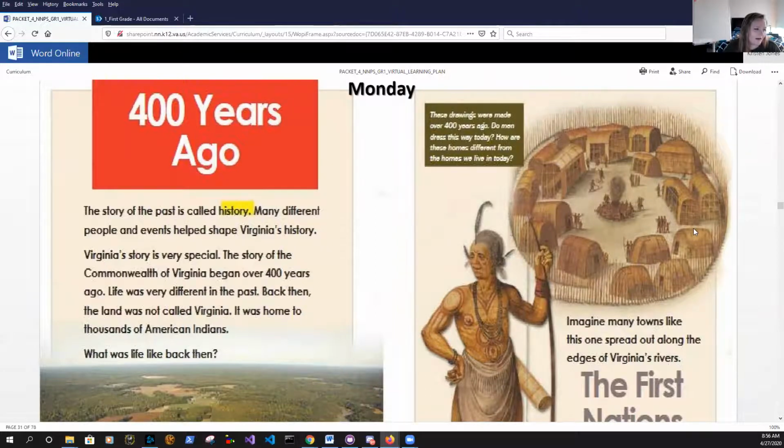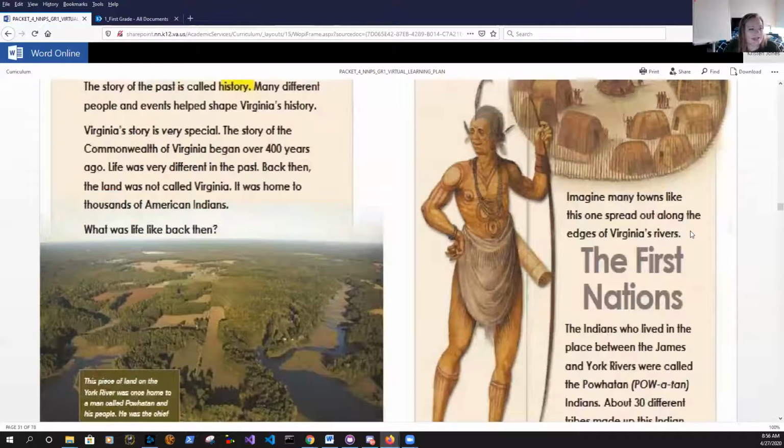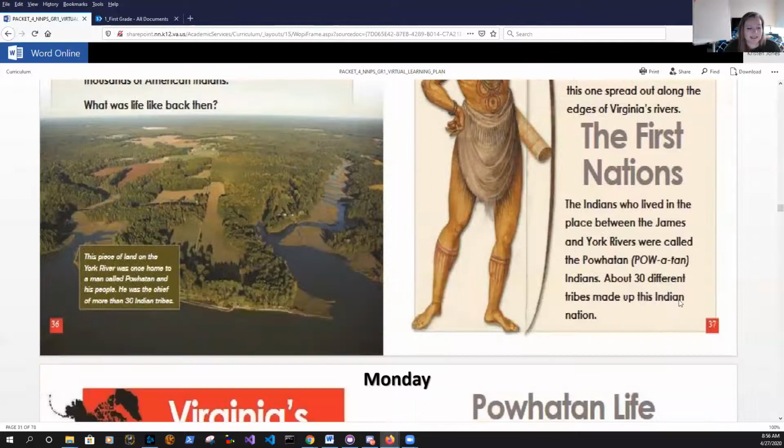Think about that. Imagine many towns like this one spread out along the edges of Virginia's rivers. The First Nations. The Indians who lived in the place between the James and York rivers were called the Powhatan Indians. About 30 different tribes made up this Indian nation.